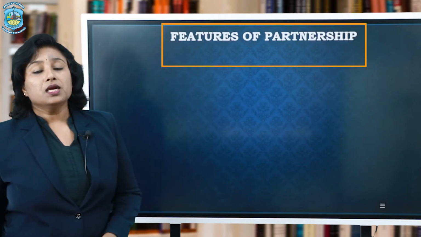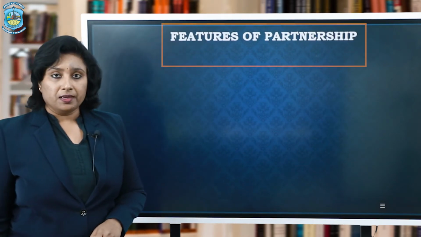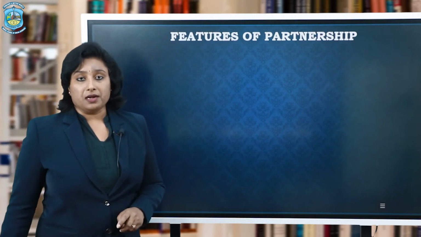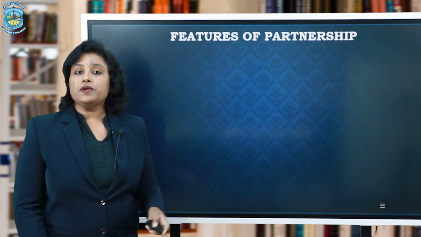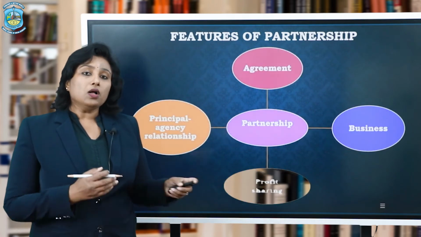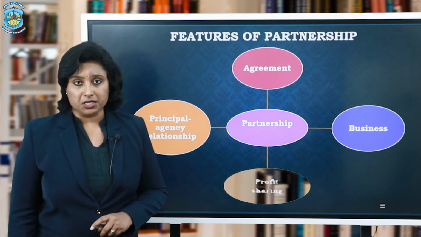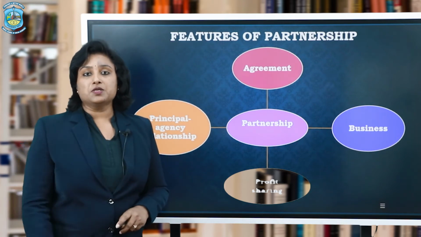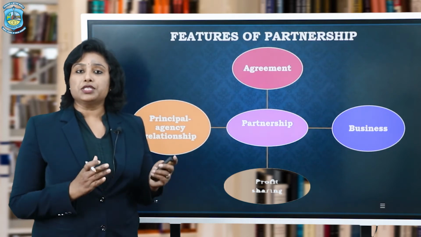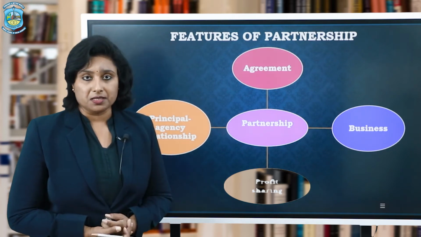Moving further to the features of partnership. Now, the Act does not give all the features of a partnership firm. Just now we had learned the features of a sole proprietorship firm. Let us also understand the features of a partnership firm. The very first being agreement. The entire partnership depends on the agreement.